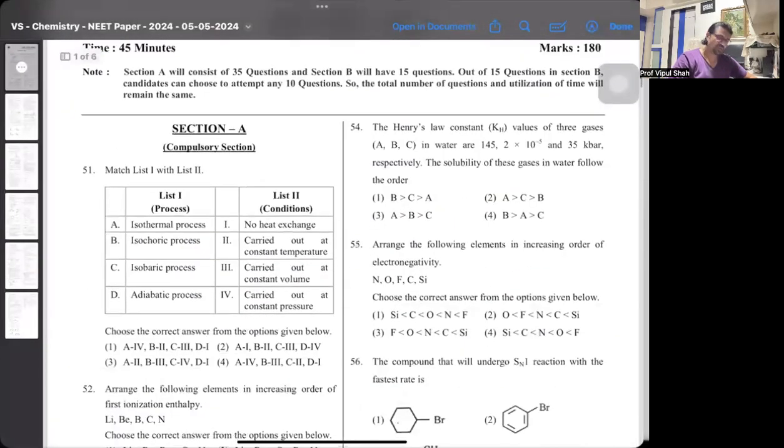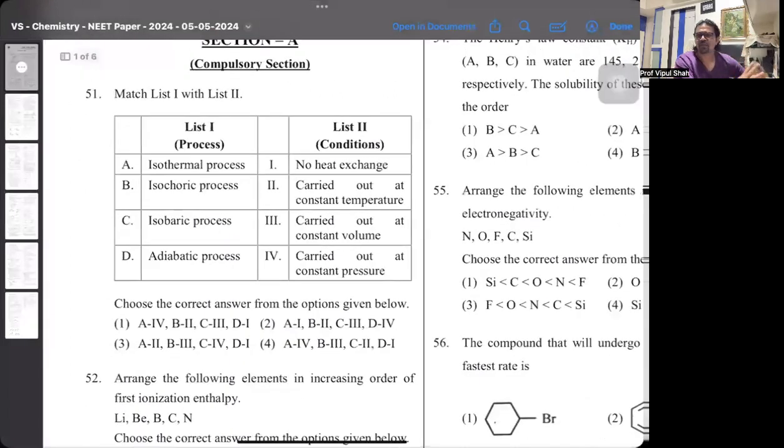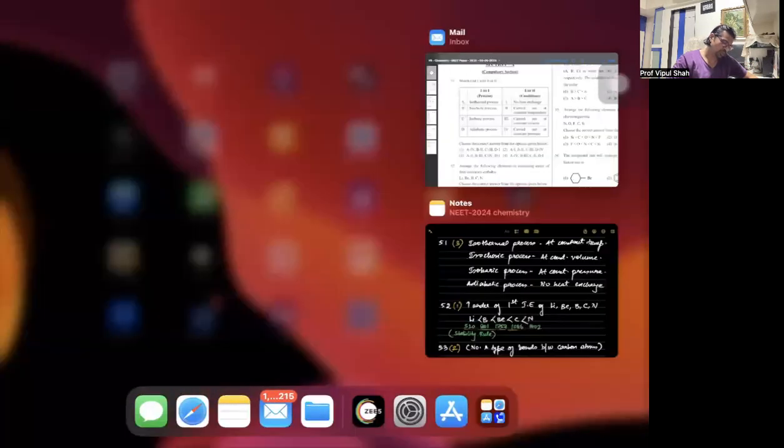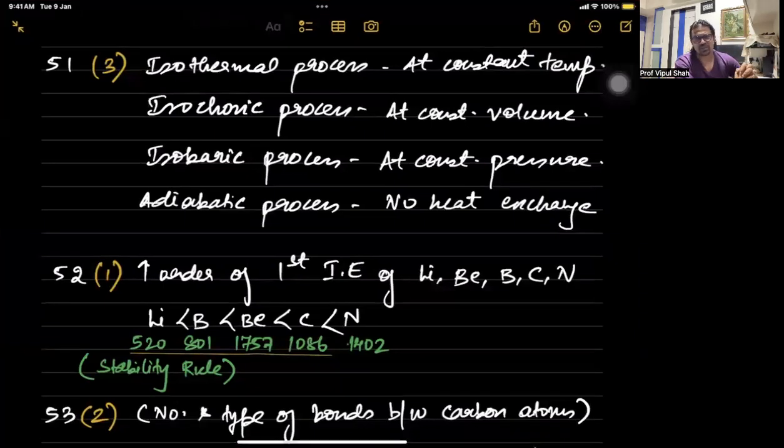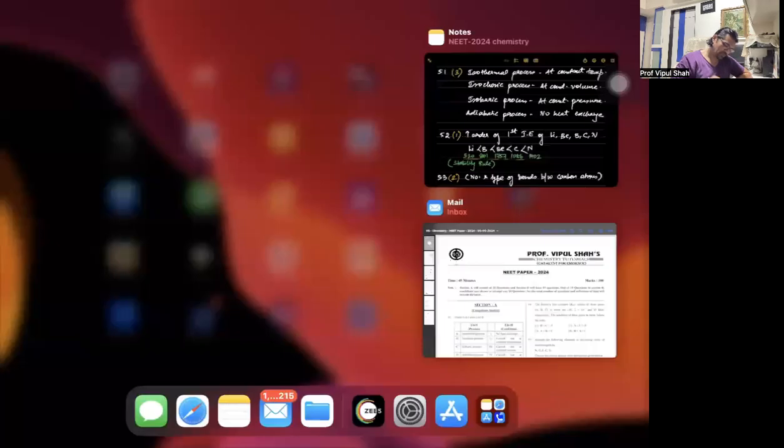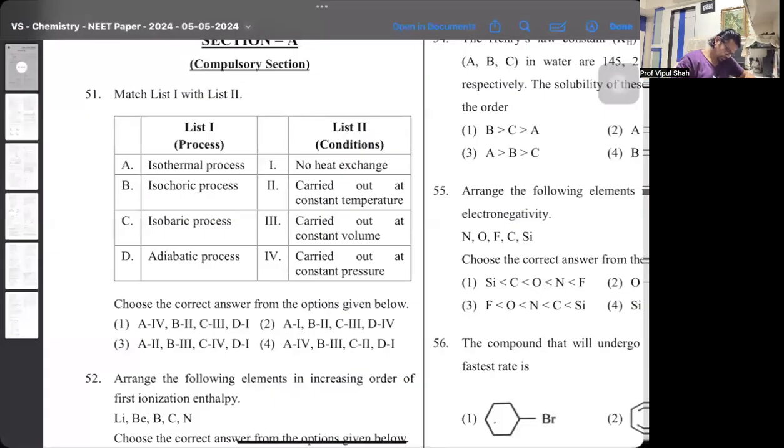See the first part there. The first question is a thermodynamics question where you have to match the isothermal process, isochoric, isobaric, and adiabatic. We all know the isothermal process is always at constant temperature, with exchange of heat between the system and surroundings. Isochoric process is always at constant volume. Isobaric is at constant pressure, and adiabatic means no heat is allowed to enter nor leave the system. So for the first one, that's going to be the third option. That's the first one. All right.